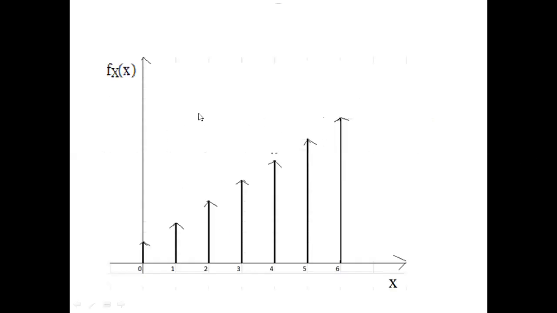This is an example graph of the Poisson's density function, like an impulse function.